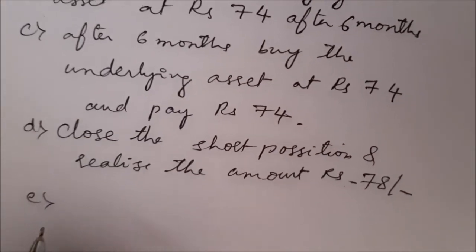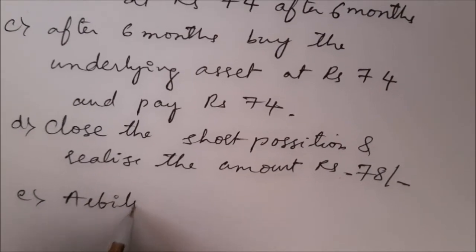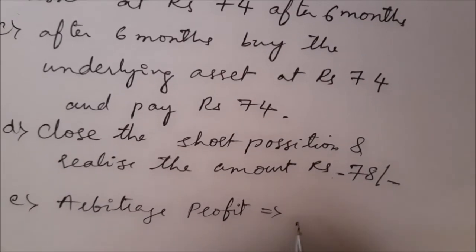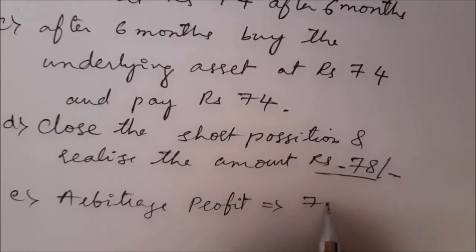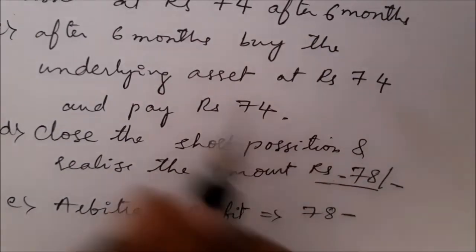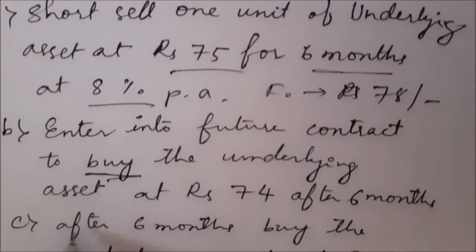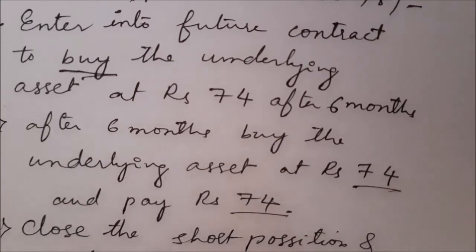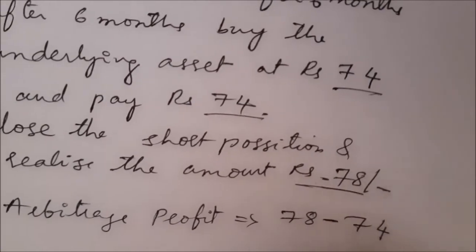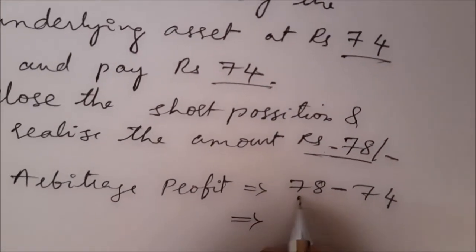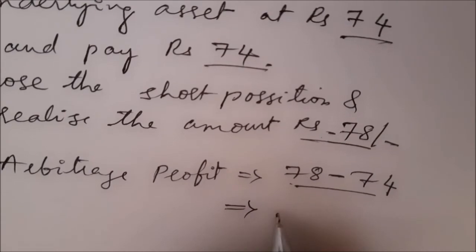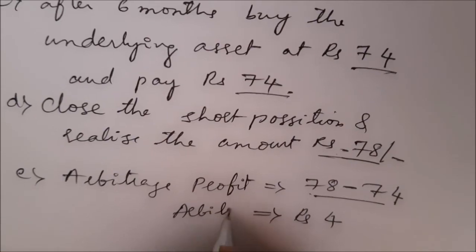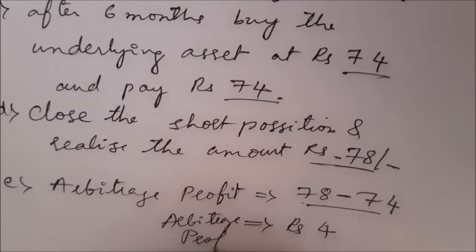So the arbitrage profit is 78 minus how much we paid for buying the asset, 74. So less 74, we get an arbitrage profit of rupees 4. This is the arbitrage profit when the future price is rupees 74.